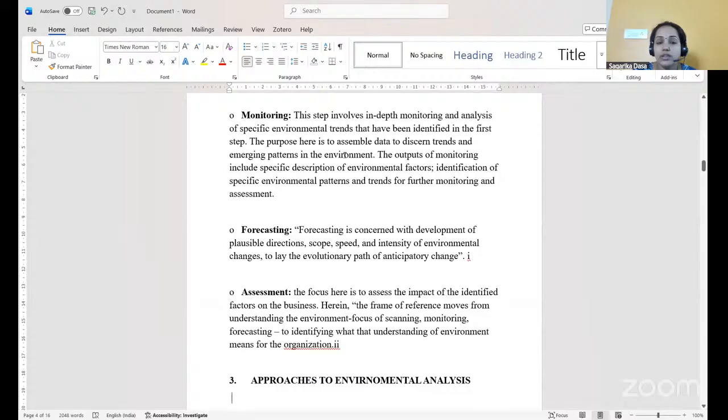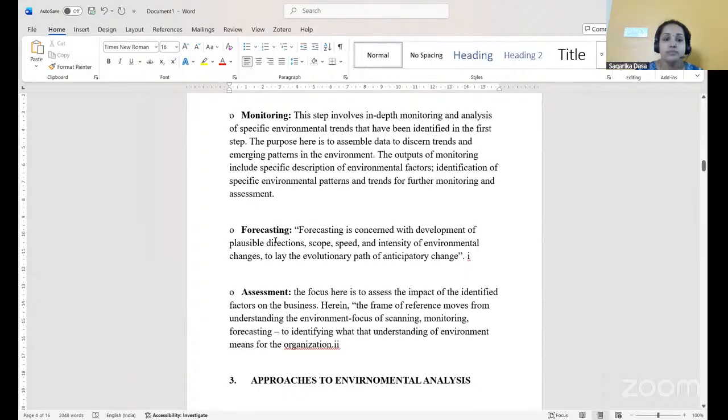Whatever factors we have identified, now we need to collect the data regarding those factors, trends and emerging patterns in the environment. The outputs of monitoring include specific description of environmental factors, like identification of specific environmental factors and trends for further monitoring and assessment. So here we try to monitor the identified factors that are affecting the business.